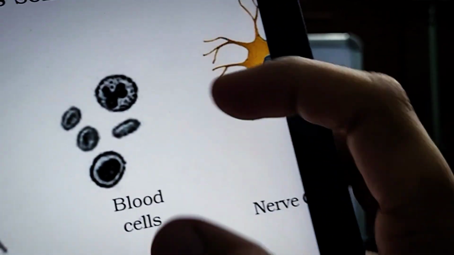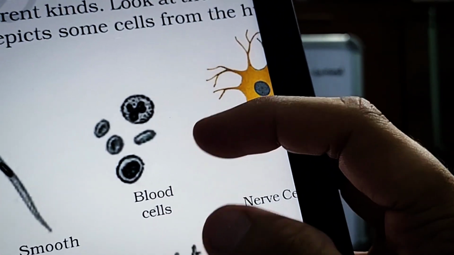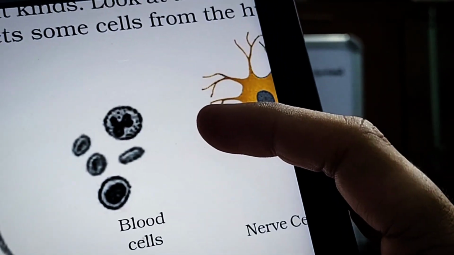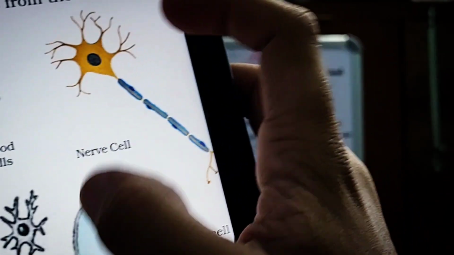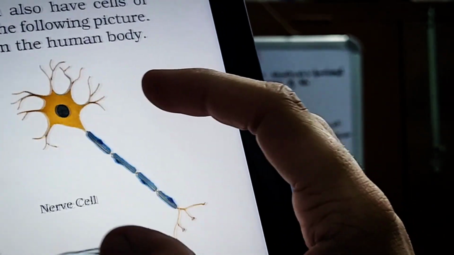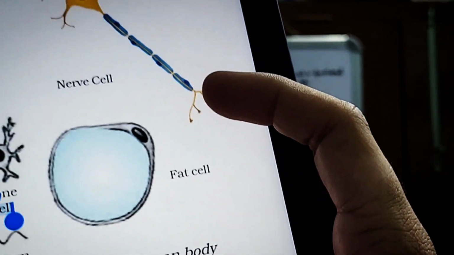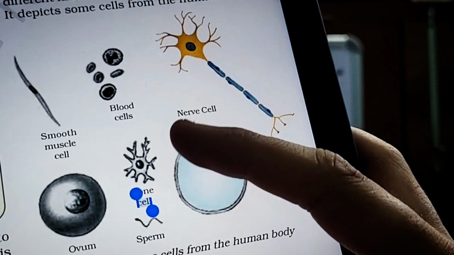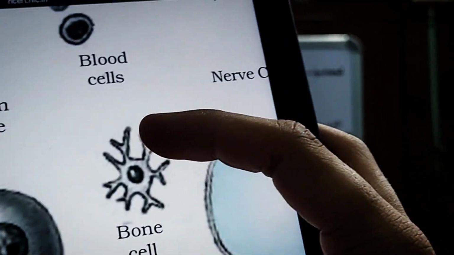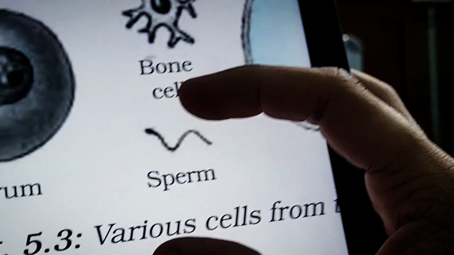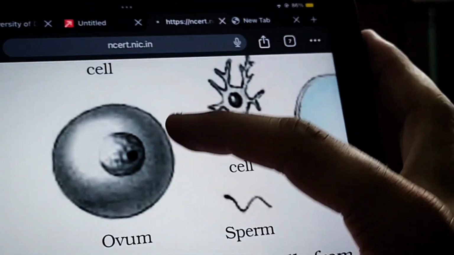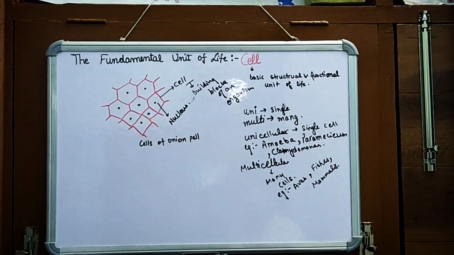Now here are the examples of blood cells, which are also unicellular. Now here is the example of nerve cell. This diagram is of nerve cell. This diagram is of fat cells, and these are bone cells, and sperm, the smallest cell in our body. This is the ovum, the largest cell in the body. So this information is given in your NCERT book.